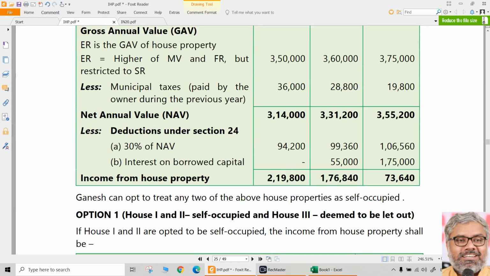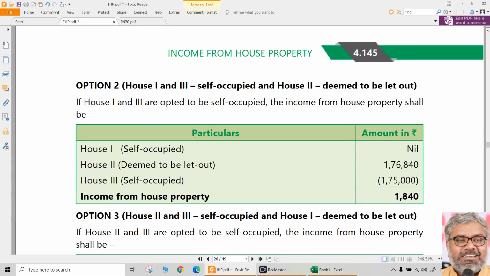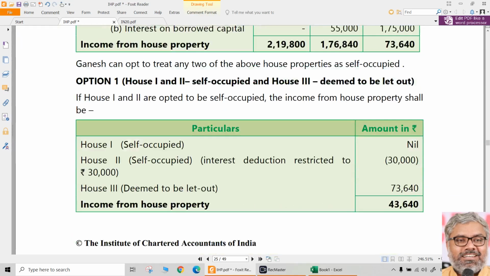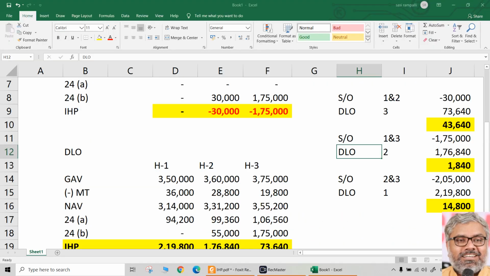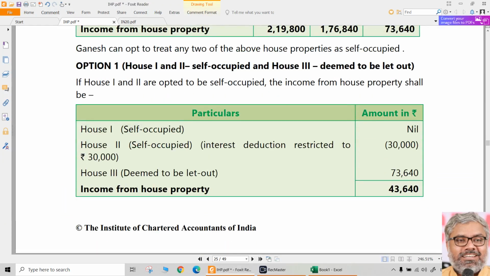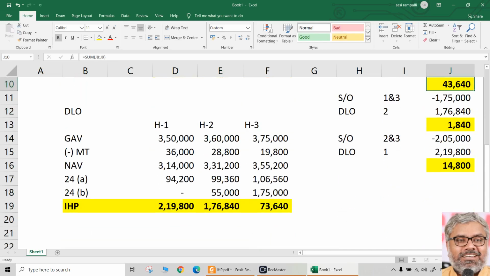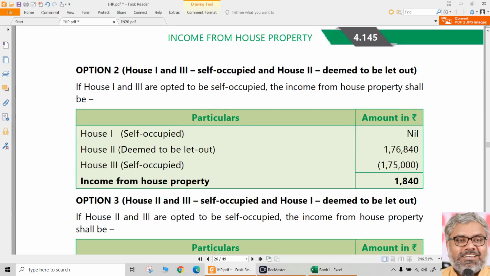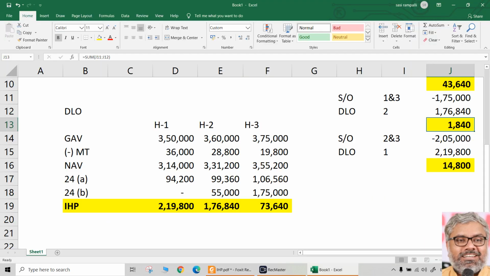Same things can be looked at here. So 219,800, 176,840, 73,640 if they are deemed to be let out. If they are self-occupied, you can do it separately also. Rather than showing it one by one, I would suggest you do it as if they are self-occupied separately, and as if they are deemed to be let out separately. Then you have to find out the combinations. First combination, 43,640 was the income from house property. Second combination, 1840 was the income from house property. This is the best combination we can say because it is the lowest income from house property.